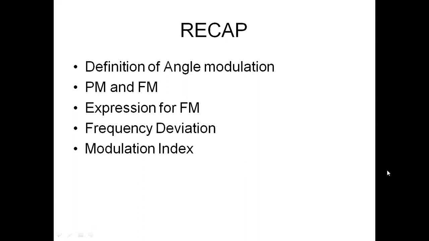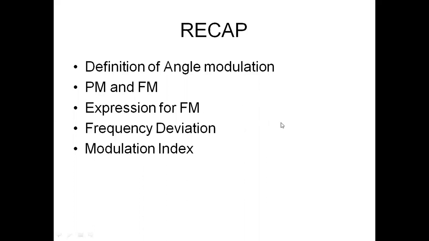Angle modulation can be broadly classified into two types, namely phase modulation and frequency modulation. In phase modulation, the phase of the carrier wave is varied in accordance with the instantaneous amplitude of the message signal. Frequency modulation, FM, is defined as the process in which the frequency of the carrier wave is varied in accordance with the instantaneous amplitude of the message signal, keeping amplitude and phase of the carrier wave constant. And we also derived the expression for the FM wave.